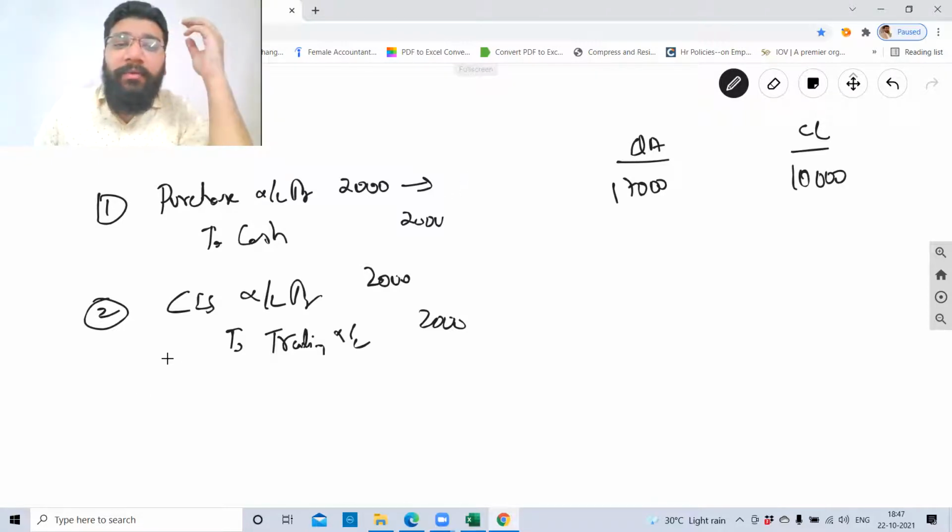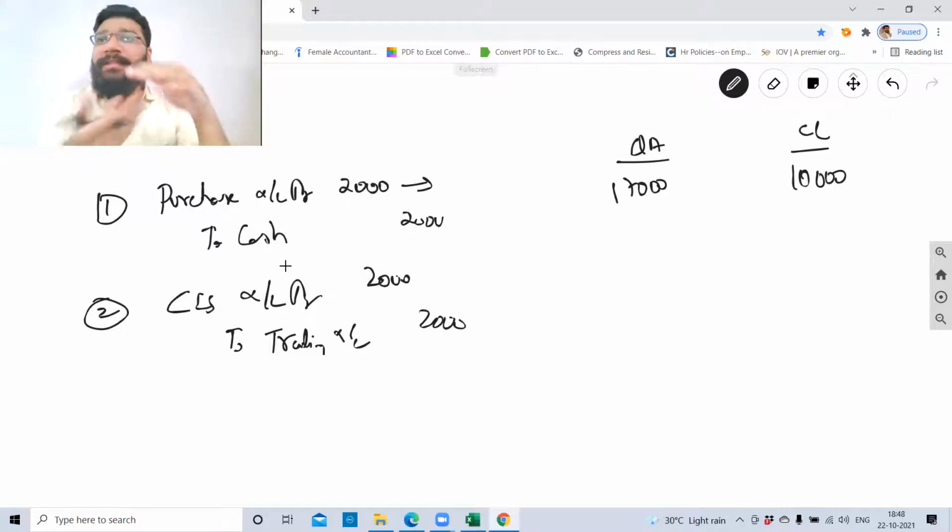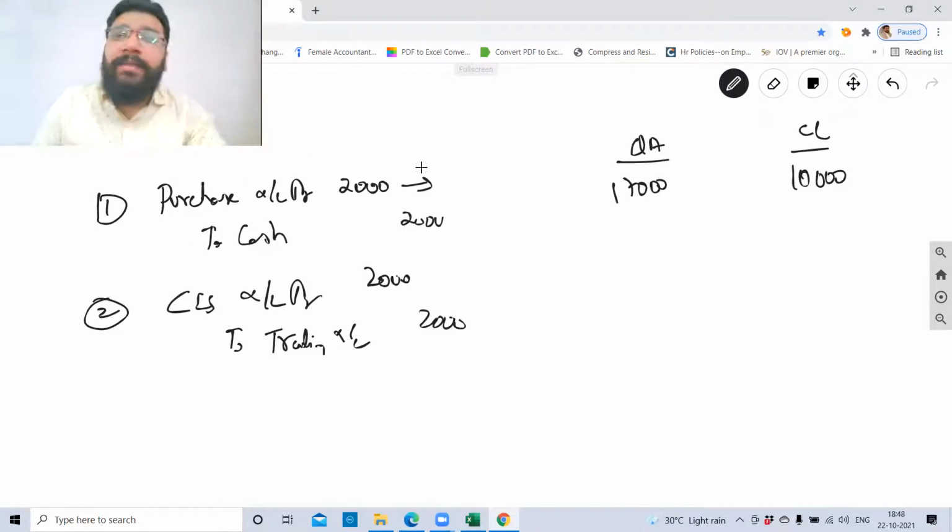When I taught you in the regular class, I did not tell closing stock. We combined purchase and stock together. We understood that purchase and stock are together. We'll do it that way also, not a problem. So it will increase the inventory. Purchase is actually an expense, which is not having any impact. This will increase the inventory.